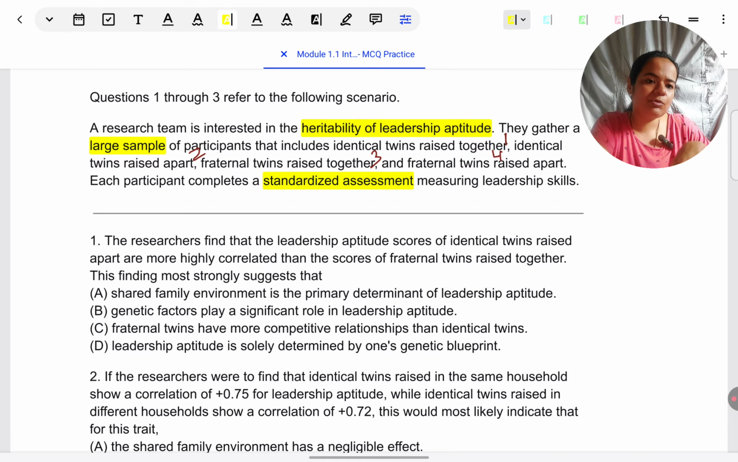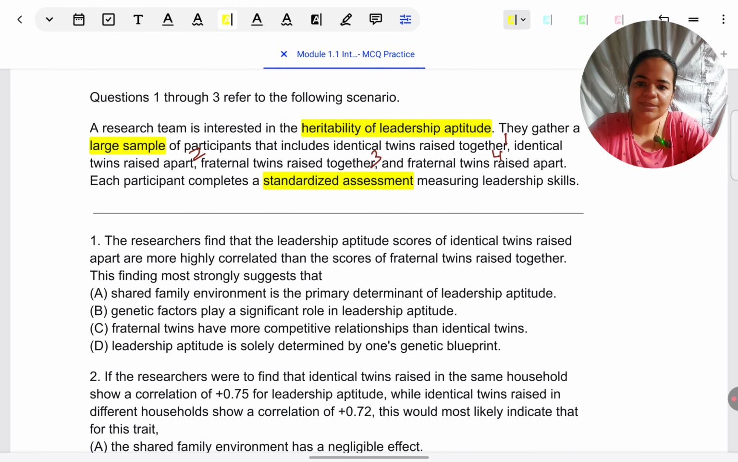Ultimately, they're using a very good tool, a standardized assessment of leadership skills, so that they can establish the concordance for leadership. To what degree leadership is found in twins raised together or raised apart, they are establishing with the help of very good objective techniques. This is my understanding of what the situation is here. When you're trying to understand it, your way of thinking about it could be a little different in your own words. Doesn't matter, as long as you're understanding, that is key. So check your understanding before answering these research scenario type of questions.